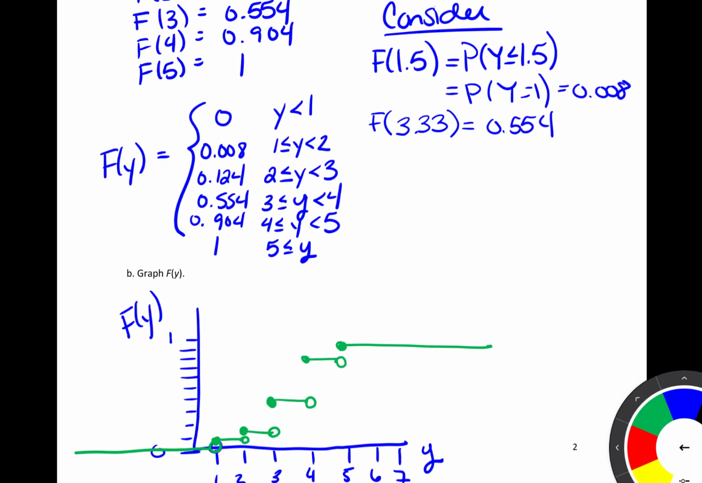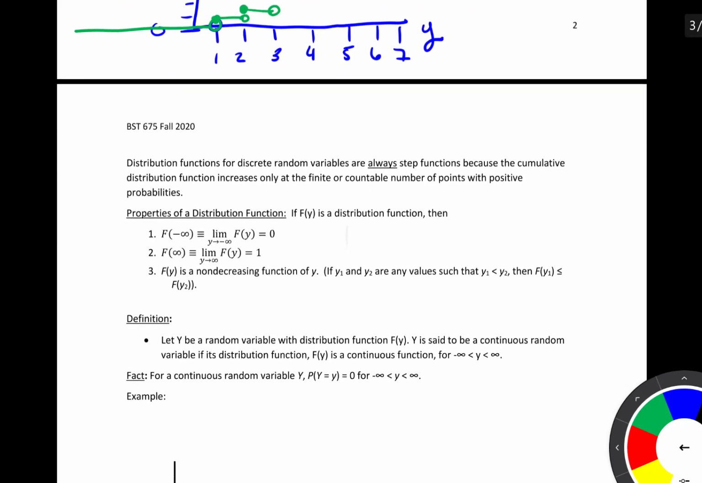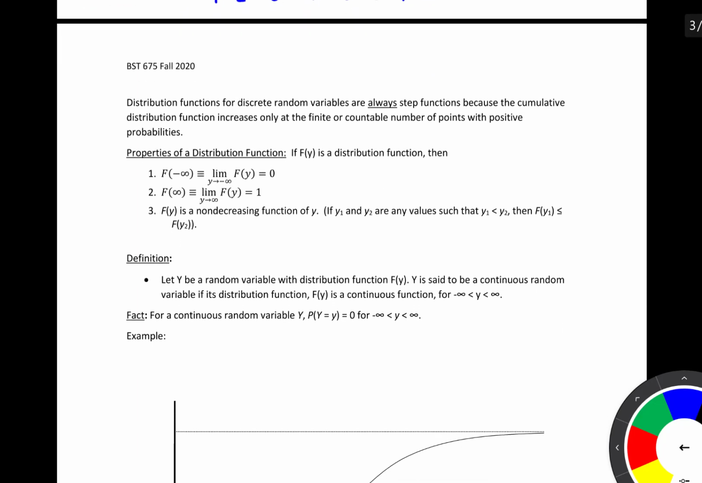So notice here that our CDF is non-decreasing. And this is going to be a property of all CDFs. And again, it's because it's a cumulative probability distribution. We keep on adding probabilities on, so that function is always going to be non-decreasing, whether it's for a continuous or a discrete random variable. So we've got some properties here.